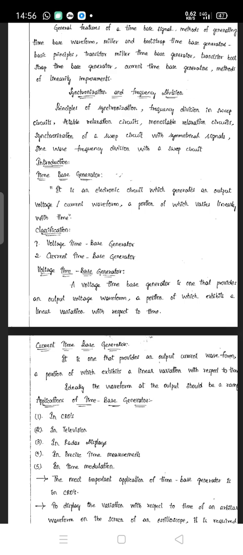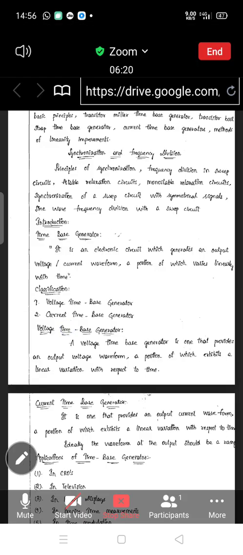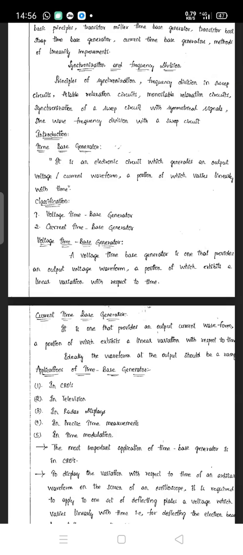In the definition itself it is given that the electronic circuit generates an output voltage or output current waveform, and a portion of which varies linearly with time. So depending on that, it is broadly classified into two types, that is voltage time based generator and current time based generator. Now what is voltage time based generator? Well, this is the definition of that one. A voltage time based generator is one that provides an output voltage waveform, a portion of which exhibits a linear variation with respect to time. Very simple.